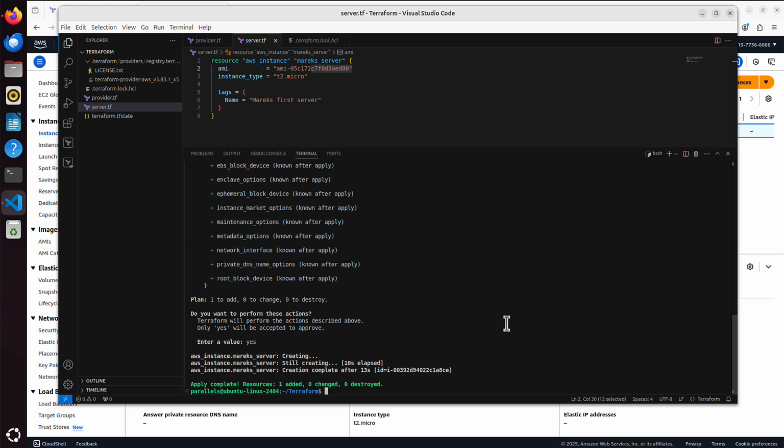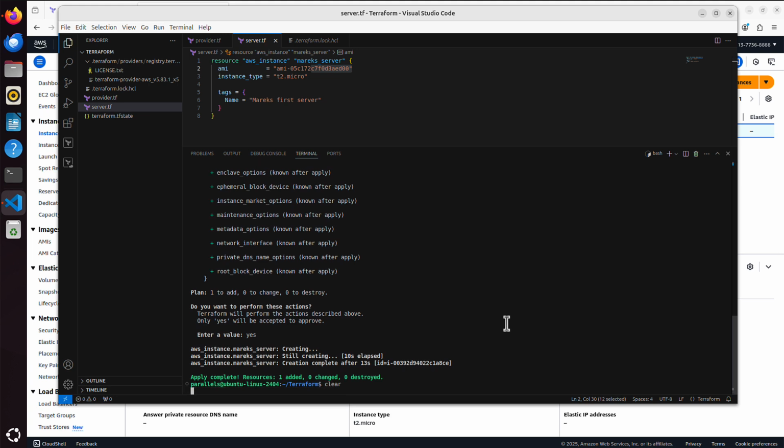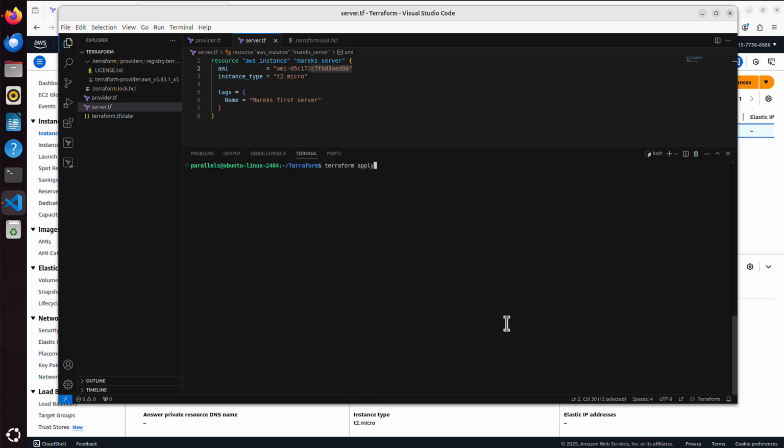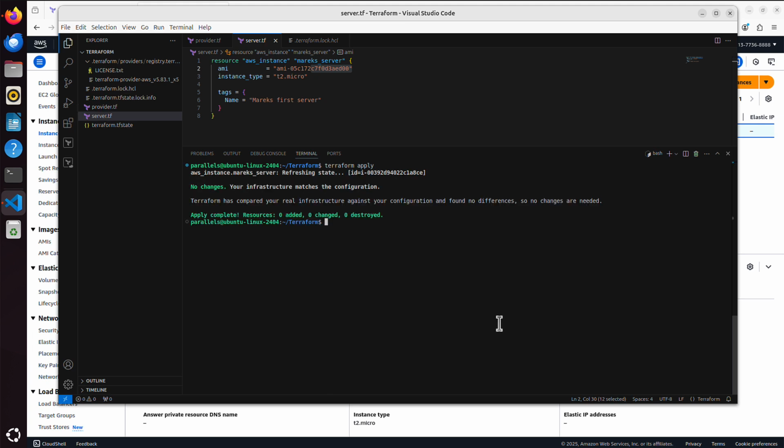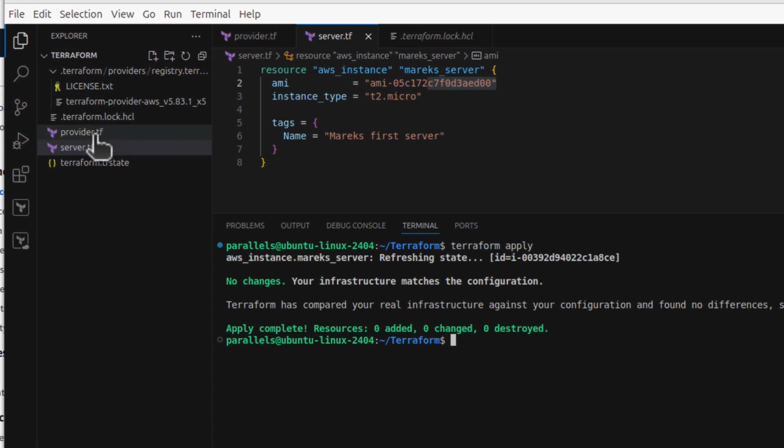And if you are interested, let me clear that again. What now happens if I run Terraform apply again? What do you think will happen? Let's have a look. I will press enter. Terraform checks what's in the code, what's in those files, and it can see there is one server that we want to have. And this server is already up and running.